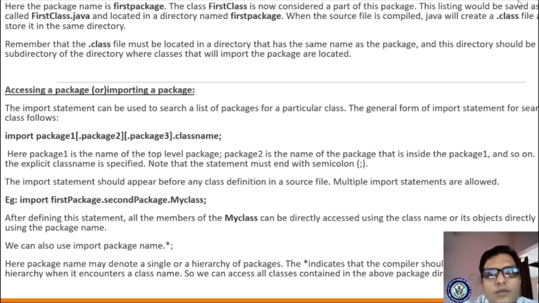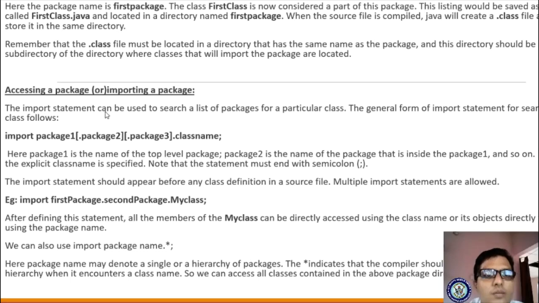After that you have to compile it. Whenever you compile first class.java in the first package folder, it will create a .class file with that extension. If a .class file is created, then you can run it. Now we will see accessing a package or importing a package. I will show practically so you can understand what a package is.